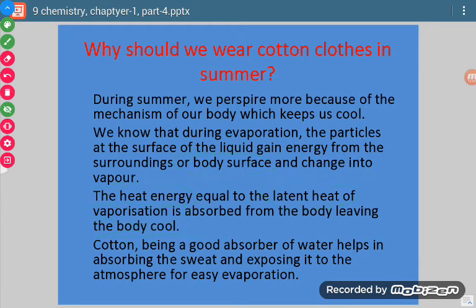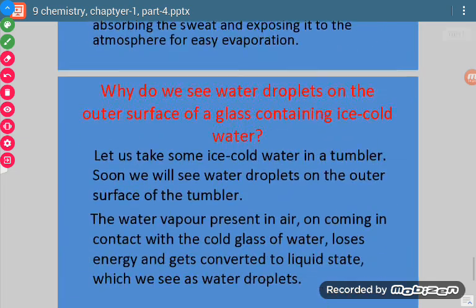Now why do we use cotton? Because cotton is a good absorber of water. Because of this good absorbing capacity, whatever sweat is there is absorbed properly and our body is ready for further sweating. So because of the good absorbing property of cotton, it is used for wearing in summer.